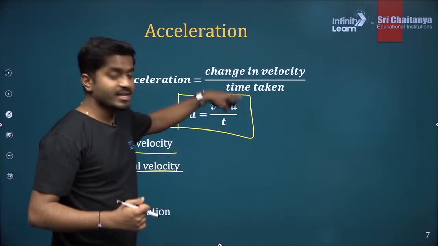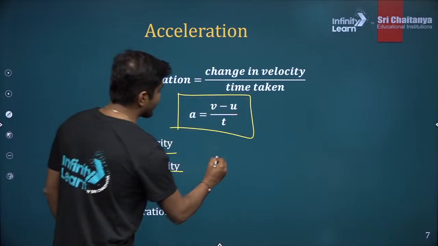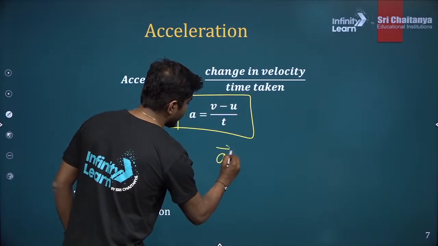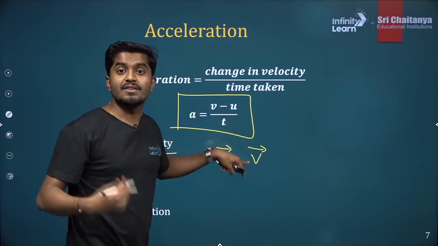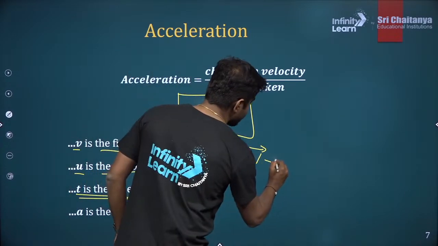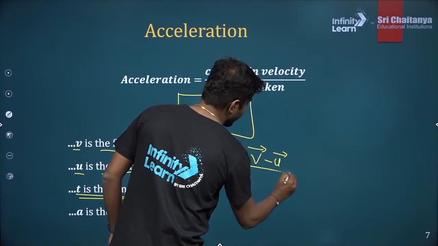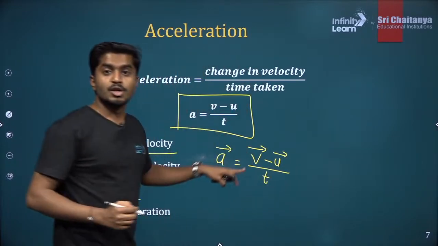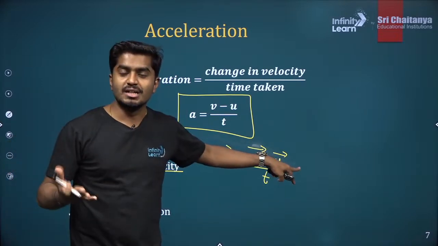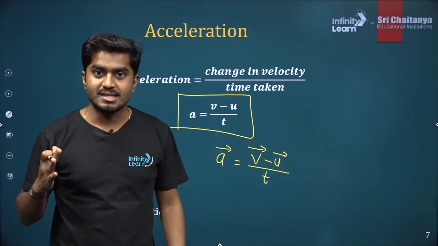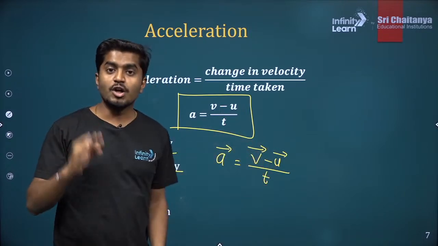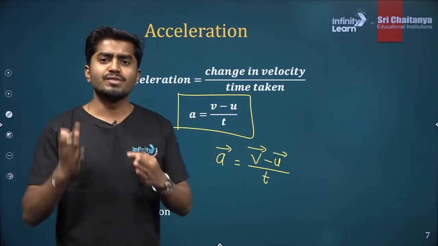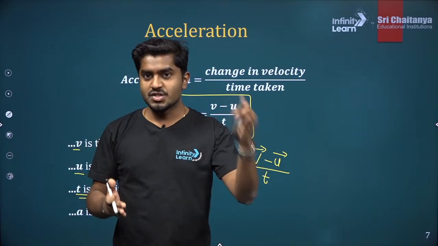So how will you write this equation in a vector form? You can write the acceleration vector as the final velocity vector minus the initial velocity vector divided by time. So there is a vector subtraction of two vectors. You need to consider the direction as well, not just the magnitude. Most of the time the object is moving along a straight line.